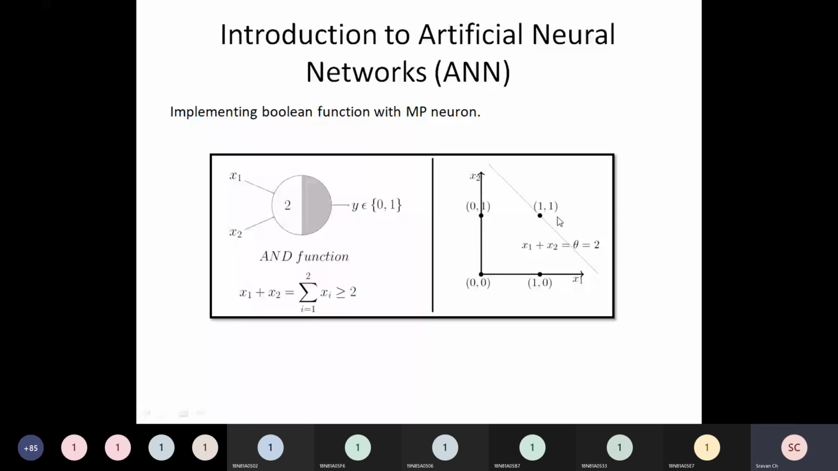I'm drawing a line on (1, 1) because in (1, 1) only the output is true. So I have drawn a line across that point, a line which is connecting my combination of X1, X2, which is (1, 1). And if you observe carefully, below that line, all other cases, the output will be 0. And above that line, the output will be 1.